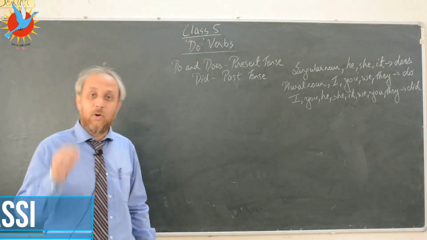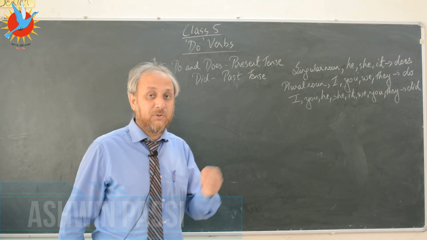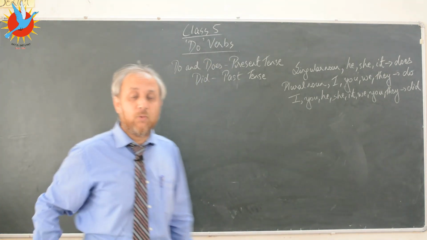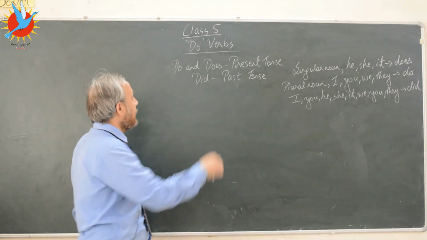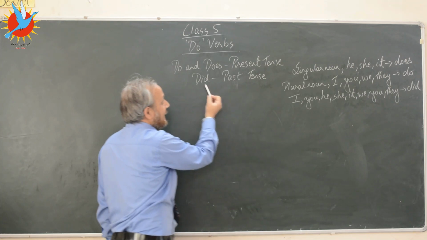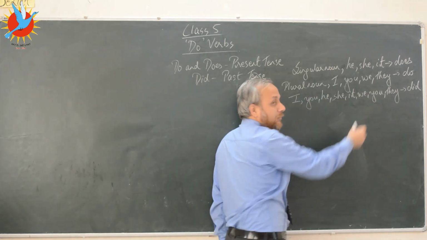Hello kids, we've already finished to be verbs and to have verbs, and today we will do the to do verbs, okay? I've written something for you on the board, just remember this. Do and does refer to the present tense, and did refers to the past tense. And I've also written something for you on the board here.